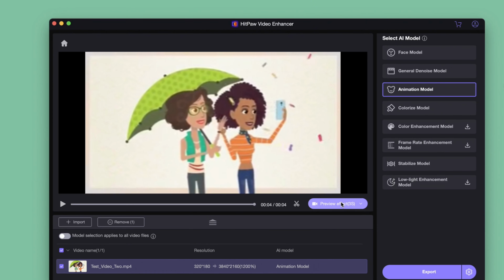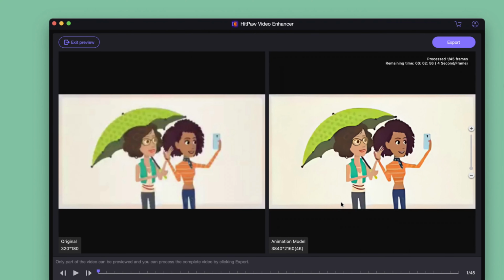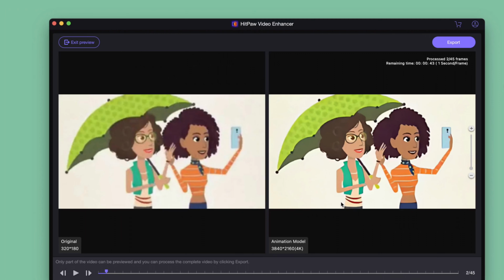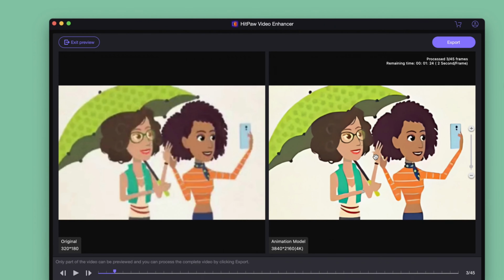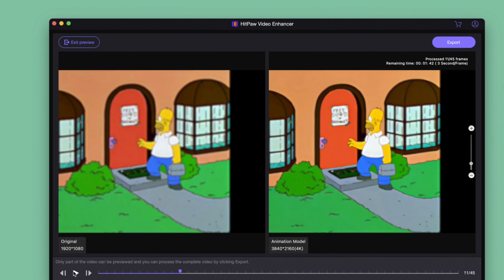Click the preview to check the result. Just wait a minute. Wow, the video becomes clearer and the colors become more vivid. I tried a few more and the results were beyond my imagination. Take a look at these comparisons.